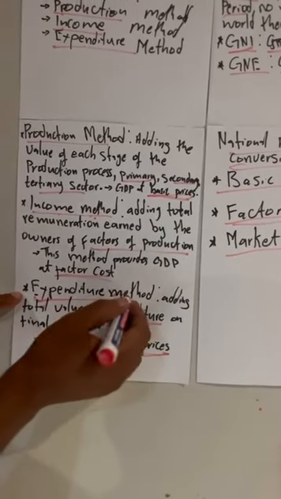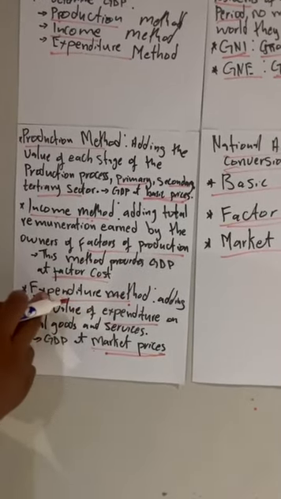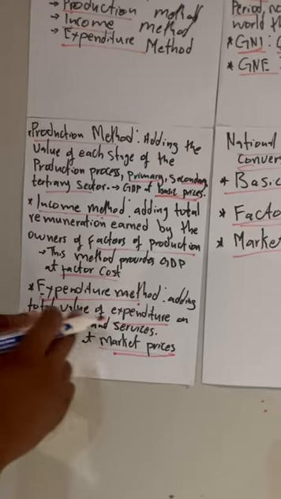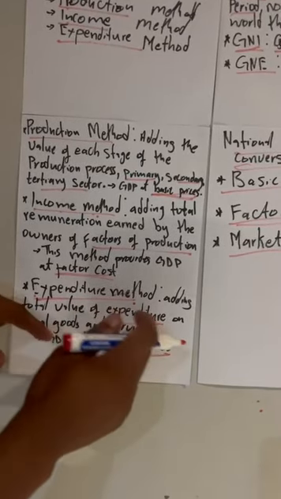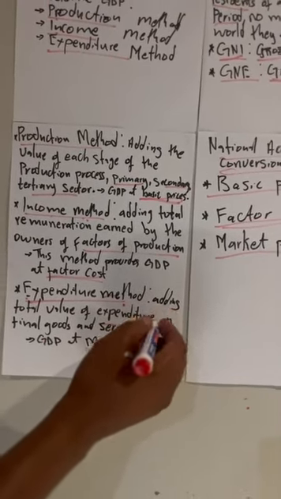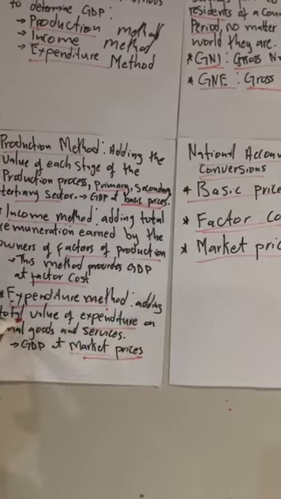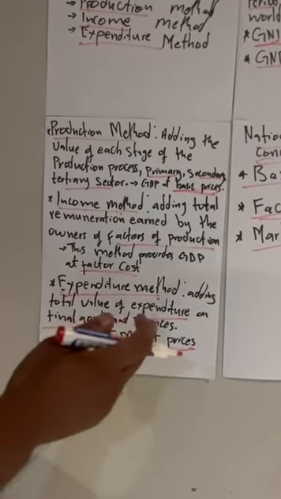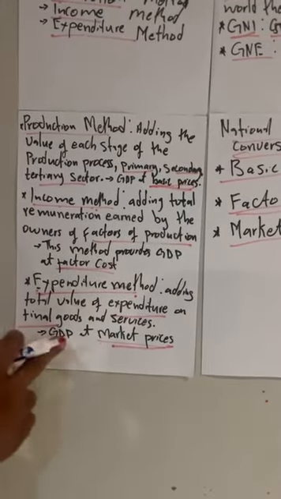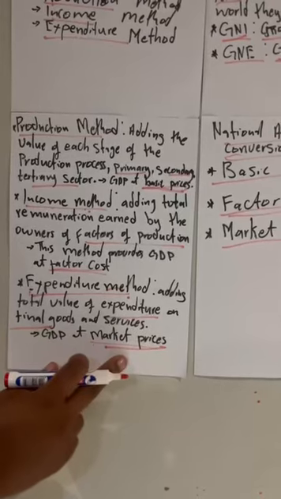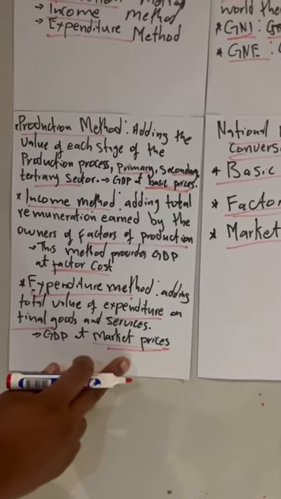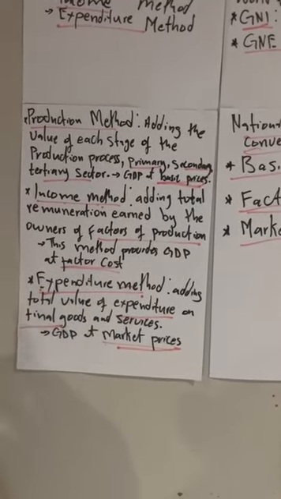Using the expenditure method, we're adding the total value of expenditure, or rather we can say the price of spending on final goods and services. It gives us GDP at market price. That's all for now. Thank you very much.